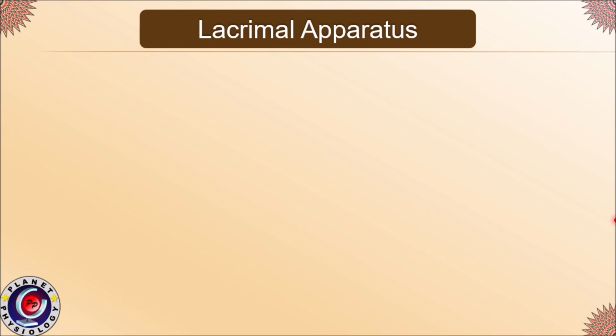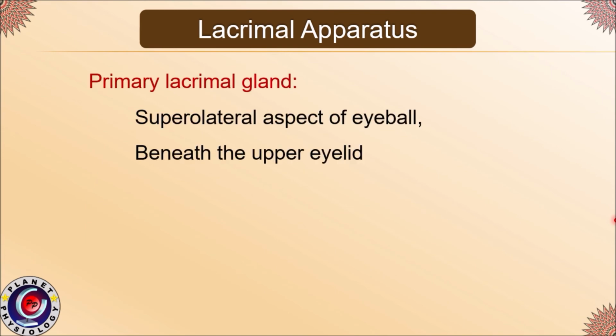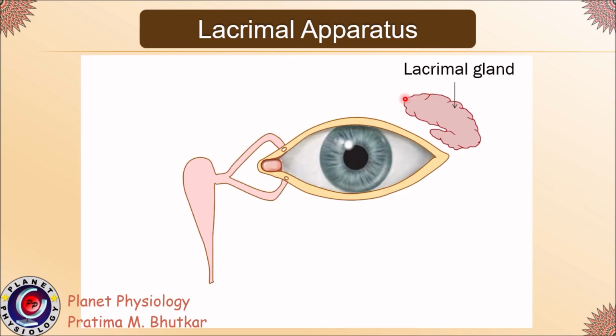Now coming to the last part of the eye, that is the lacrimal apparatus. There is one predominant gland, the primary lacrimal gland. It is located in the superior lateral aspect of the eyeball beneath the upper eyelid. This is the primary lacrimal gland. It continuously secretes a watery secretion into the eyes, which we call tears. Tears form a thin film over the exposed part of the eyes.